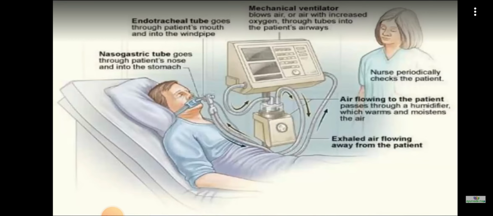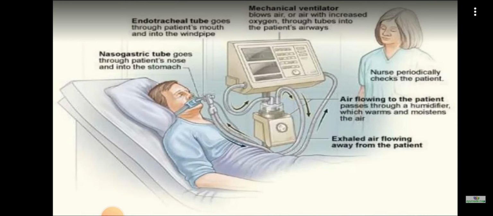Then Ryle's tube insertion can be done, because first it is done for aspiration, and later Ryle's tube can be used for feeding also. Then antibiotics, as the chance of infection is more, antibiotics can be started. Then for faster recovery and for the improvement of general health of the patient, better to go with TPN, that is total parenteral nutrition. Then if there is respiratory involvement, or if any respiratory failure is impending, then we can go for tracheostomy or an intubation tube, and intensive nursing care is suggested.